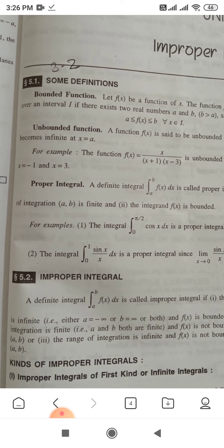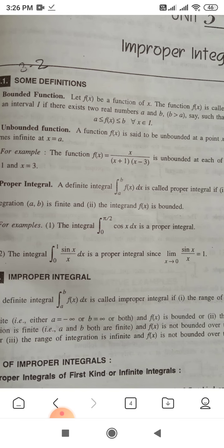Let us suppose a function f(x) = x/((x+1)(x-3)). When x takes the value x = -1, if we put x = -1 in this rational expression, the denominator will be 0, so the function is infinite.